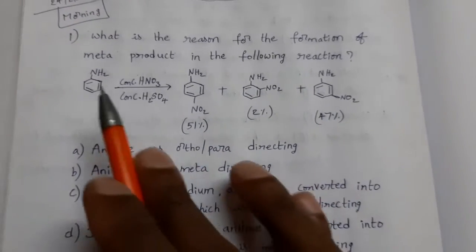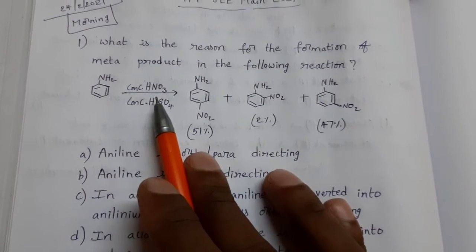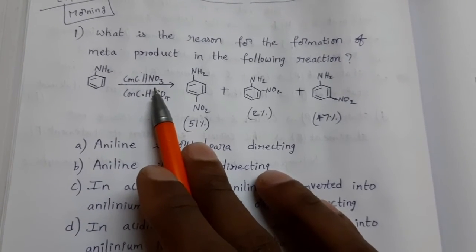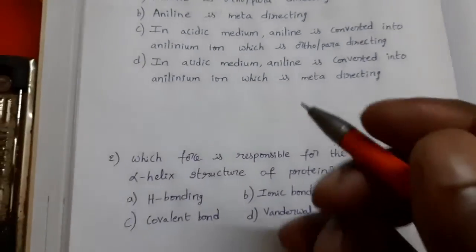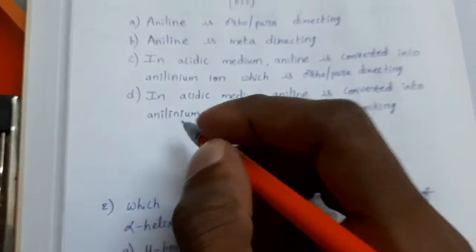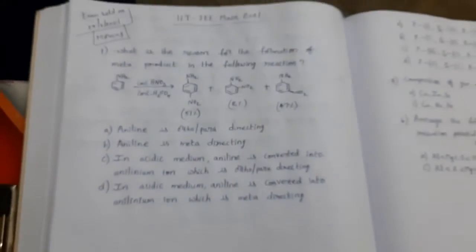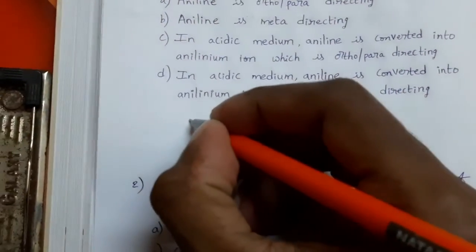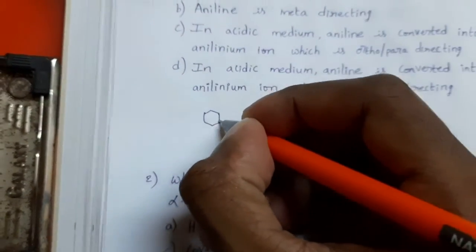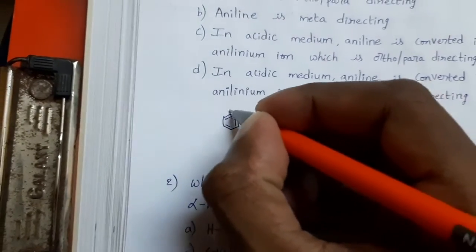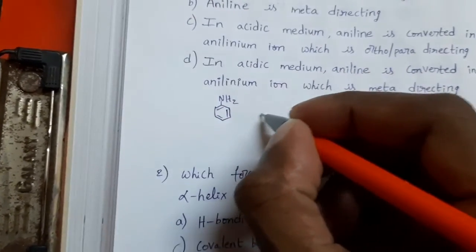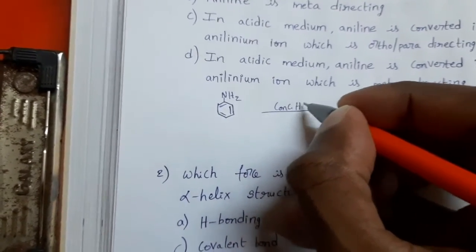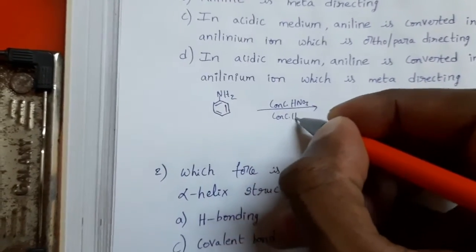It's very simple. Aniline is treated with concentrated HNO3 and concentrated H2SO4 mixture. This mixture provides H plus ion. See the reaction. In this, aniline is treated with concentrated HNO3 and concentrated H2SO4.